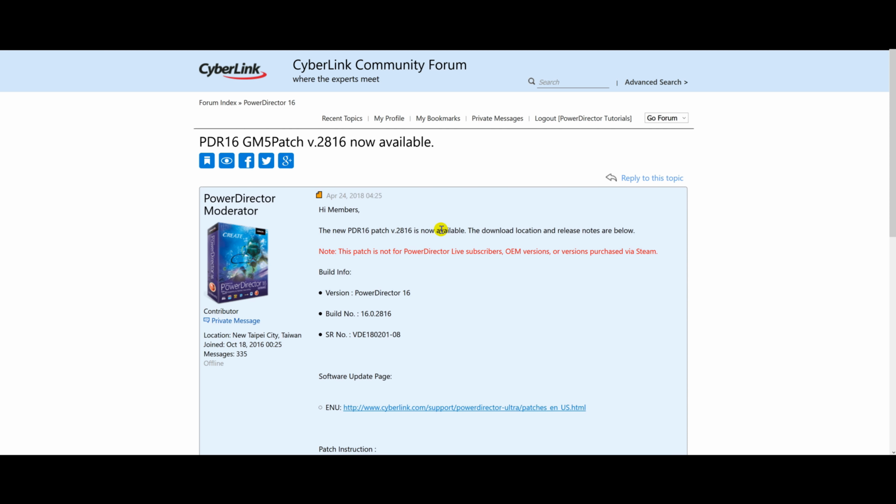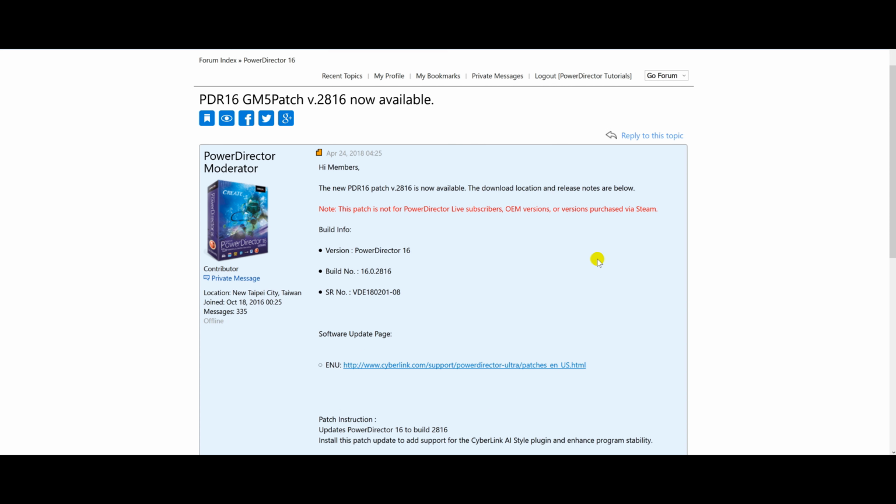PowerDirector 16 GM5 patch version 0.2816 is now available. If you're running PowerDirector 16, you want to go ahead and upgrade. When you run PowerDirector 16, at the top you're going to see a bell. Click it. It'll tell you where to go.